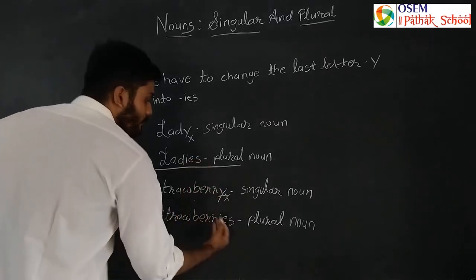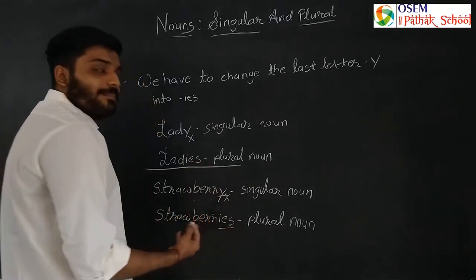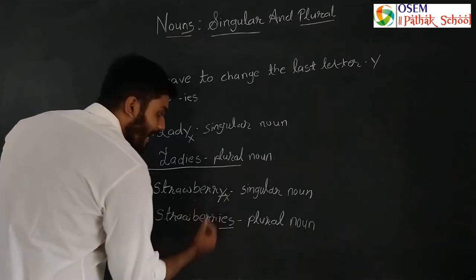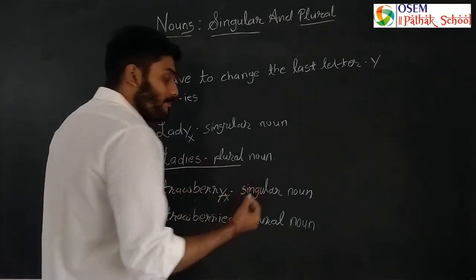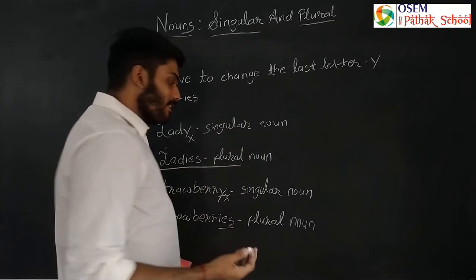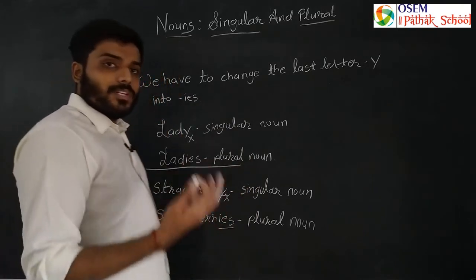अब what we have to do here? We added, हमने यहाँ पे क्या ऐड किया? We added IES. So it became strawberries. Okay? So it became a plural noun.